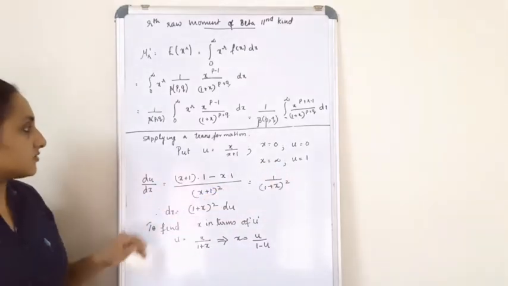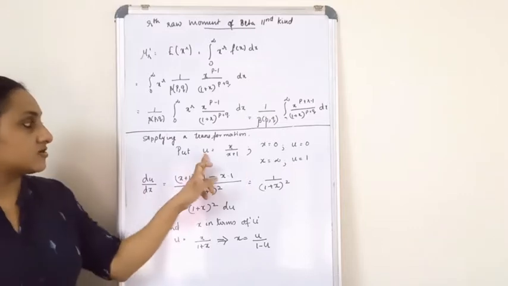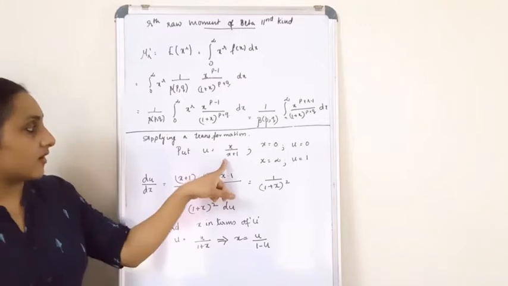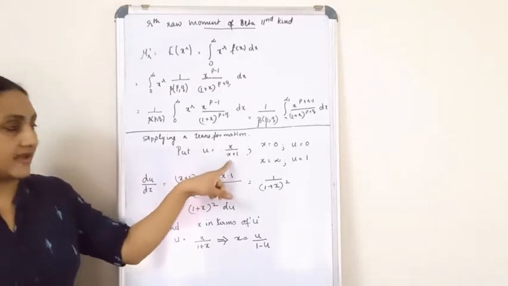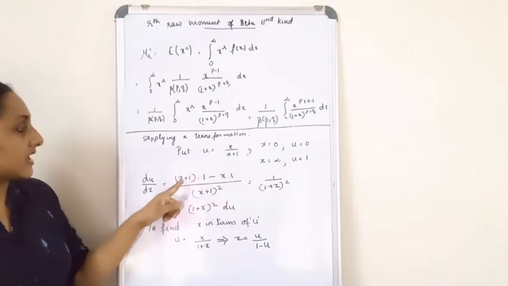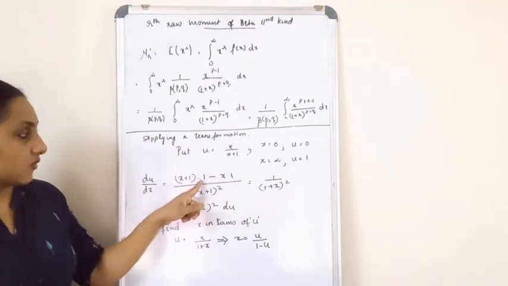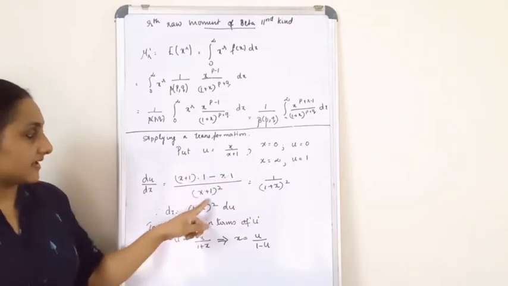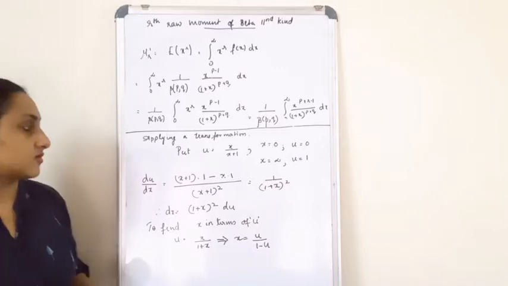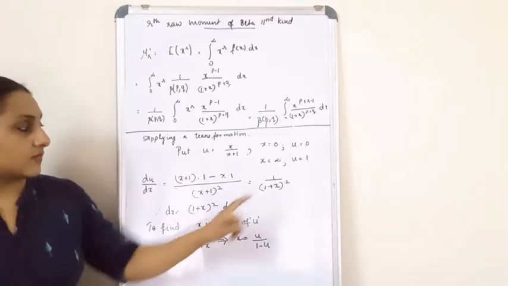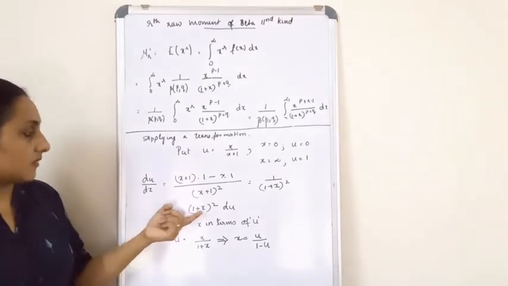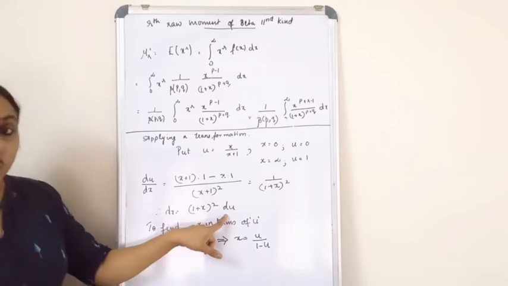And then you have to find out du by dx. I am going to differentiate u with respect to x, where u is x by x plus 1. Differentiating, I get x plus 1 into 1 minus x into 1, divided by x plus 1 the whole square, which is equal to 1 by 1 plus x the whole square. So du by dx is equal to 1 by 1 plus x the whole square. Hence dx is equal to 1 plus x the whole square into du.